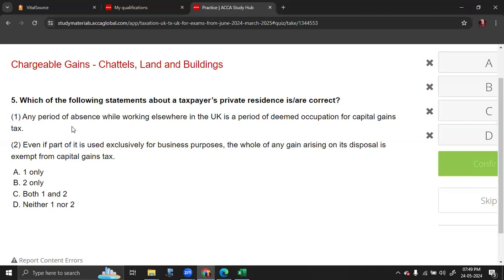Next one. Which of the following statements about taxpayers' PPR is correct? Any period of absence while working elsewhere in the UK is a period of deemed occupation for CGT. No. Any period of absence while employed abroad is deemed occupation.